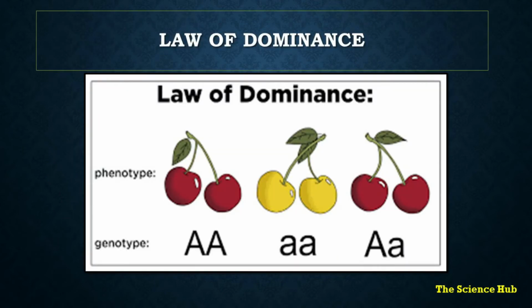In phenotype there are red and yellow colors, and the genotype contains the dominant character, capital A, the recessive, small a, and their F1 generation, that is capital A and small a. The recessive character is masked by the effect of the dominant character.